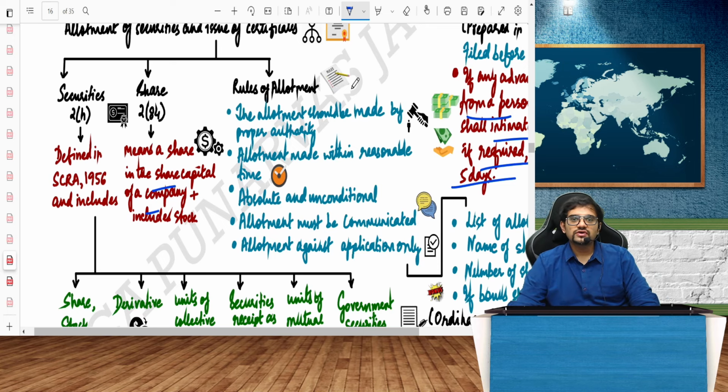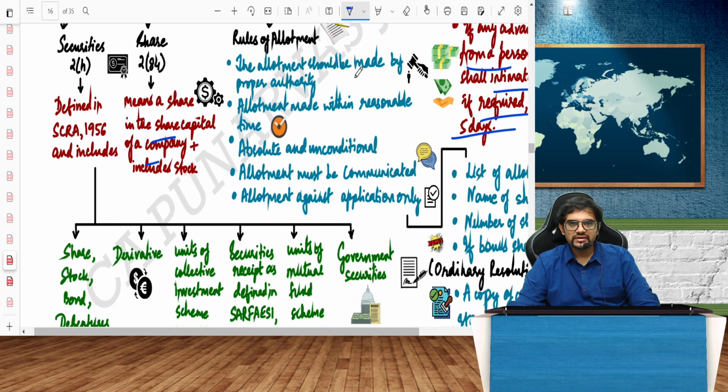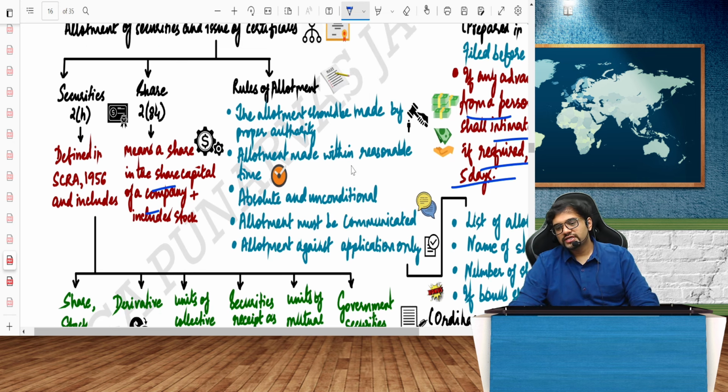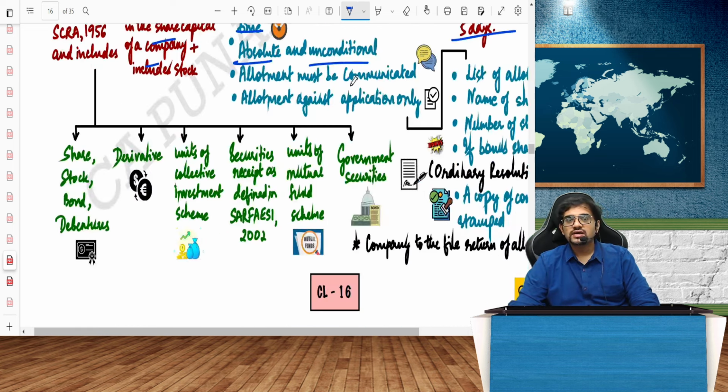There are rules of allotment. Allotment should be made by the proper authority. Allotment should be made within reasonable time. Allotment should be absolute and unconditional. Means what? There should not be any conditions attached to any allotment as such.